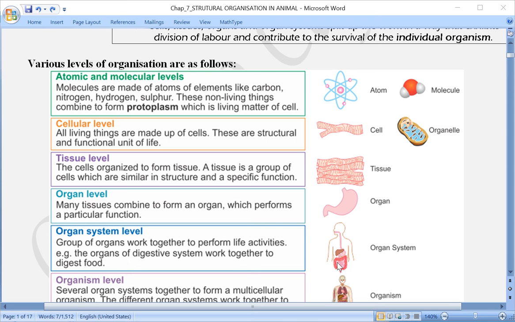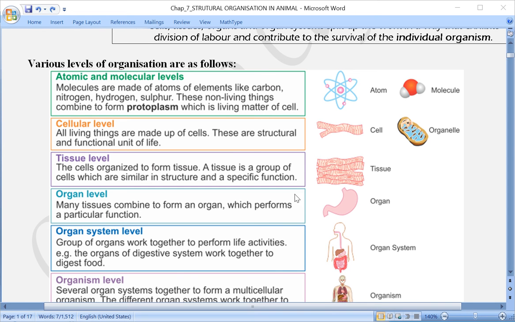So here so many organs unite together and perform a particular kind of life activity. Here we are talking about digestion, which is one of the life processes you have learned in the earlier class. So this is an organ system.